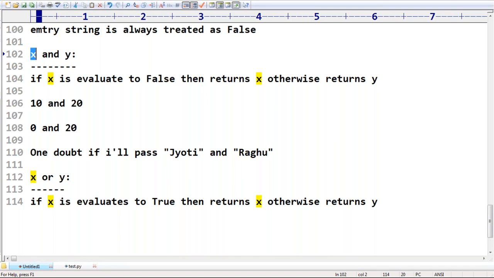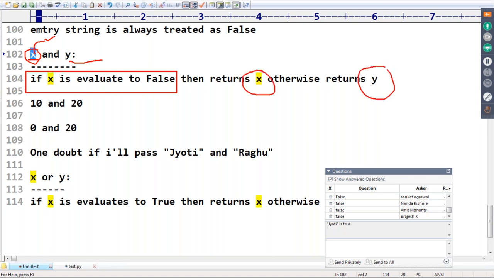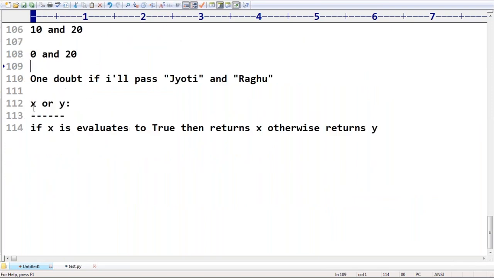So if the first one is false, then the result is always false. That's why you return the first one only. If the first one is not false, then we return the second one. Have you observed? If the first one is false, it returns the first value only. Otherwise, it returns the second value. Think logically in that style and you can remember it very easily. Correct? Same way here also.